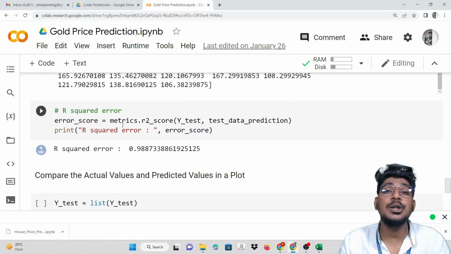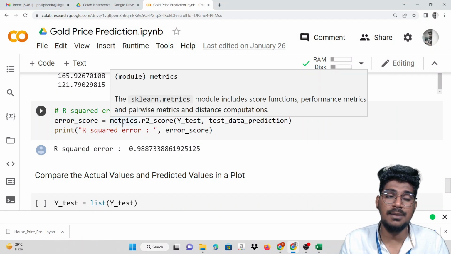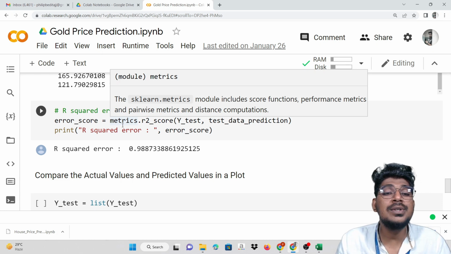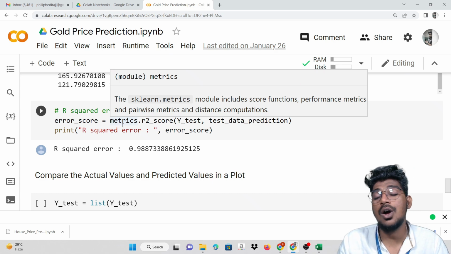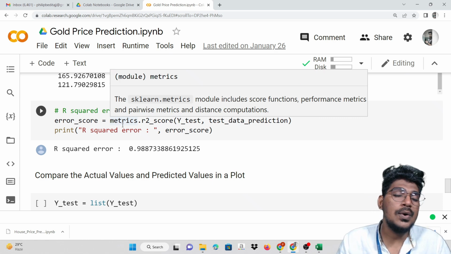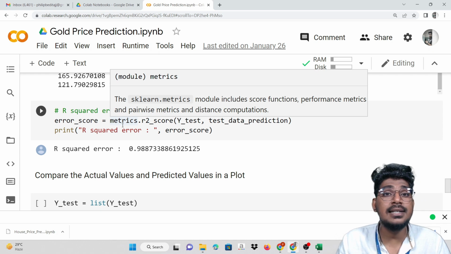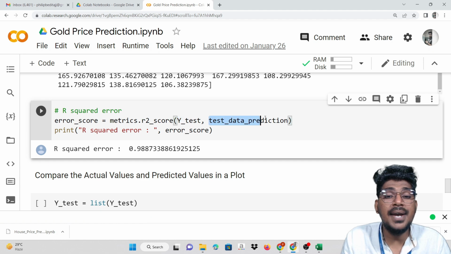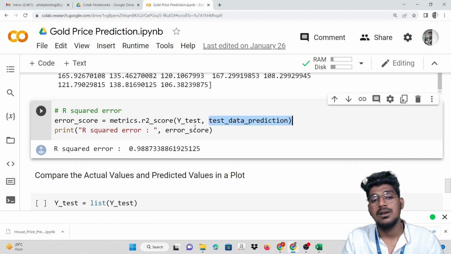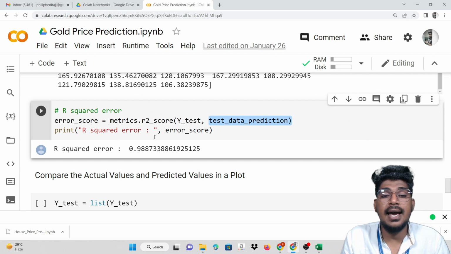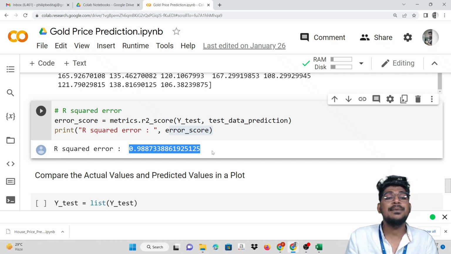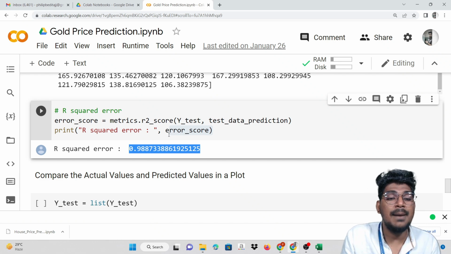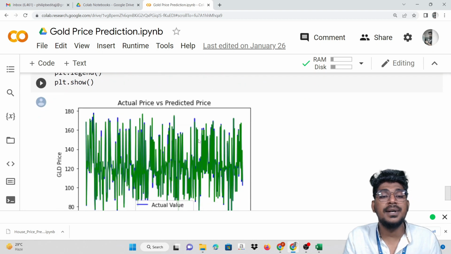Now we are going to calculate the accuracy score of this particular model. How can we do that? Using R squared will help to display the accuracy score of this model. So error score is equal to metrics dot r2_score, passing the Y_test and comparing it with the test data prediction. Then print the R squared error. Nearly we are getting 98%.